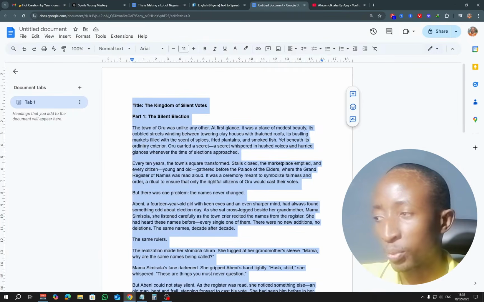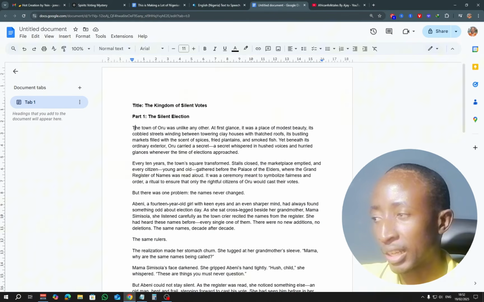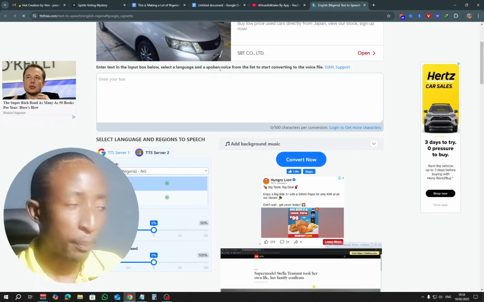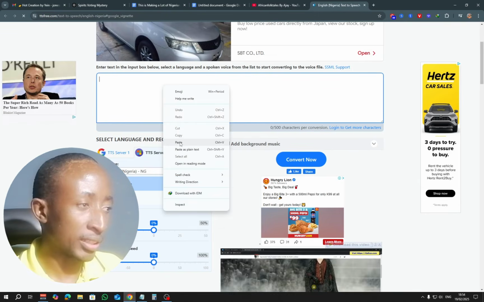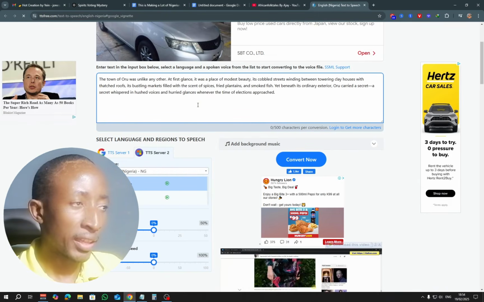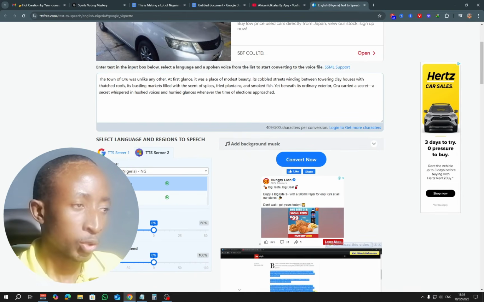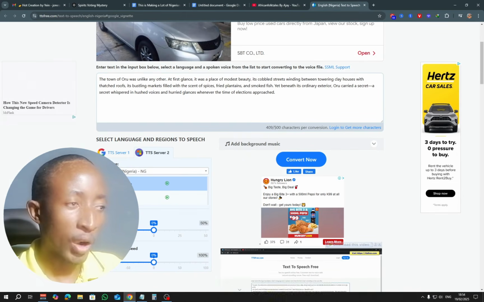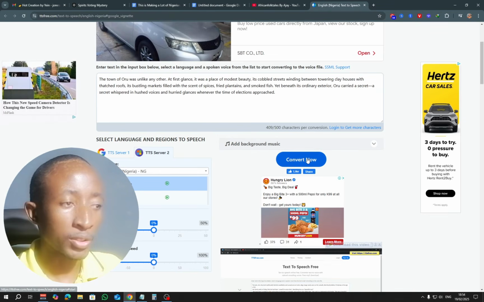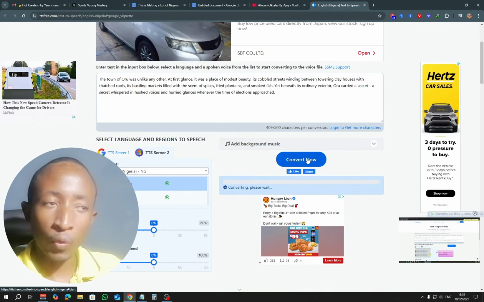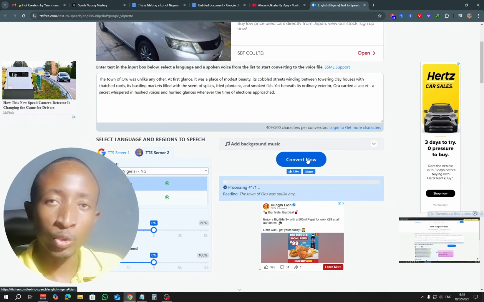I'm going to come back to my story right here, and let's say I'm going to copy this first part like that. So once you copy a part of your story, you're going to paste it right here. Now you have to make sure that the number of characters doesn't exceed the usage, otherwise it won't generate. So you can see right here I've pasted 400 characters. So all I have to do now is to click convert. If I click convert, it will create an audio for me.